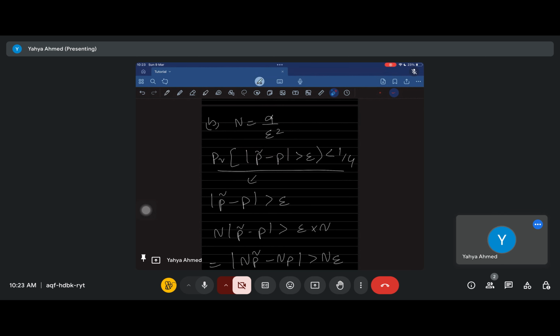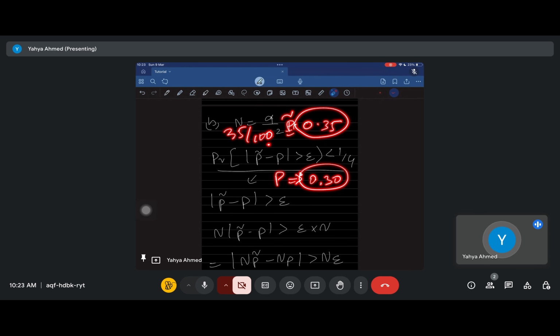What does the distance of p bar from p mean? If the actual value of p was 0.3, and you tested and got 35 heads out of 100 flips, then p bar, the estimate, came out to be 0.35, but the actual value of p was 0.3. And so your error was actually 0.05. You're 0.05 off from the actual value.